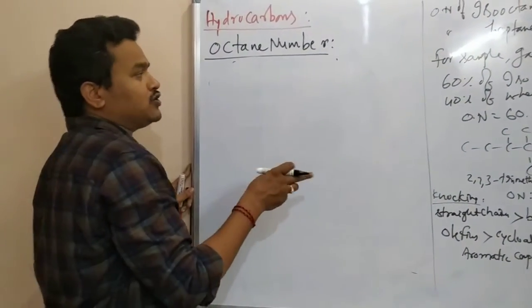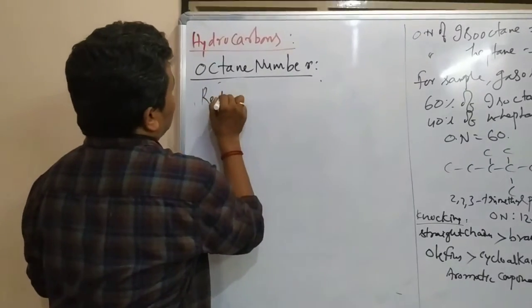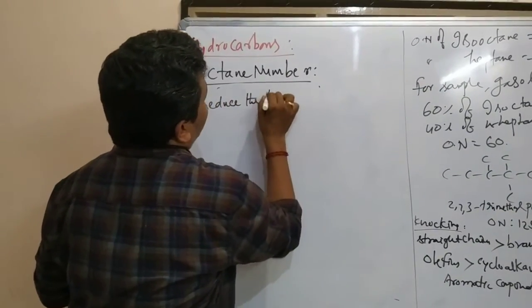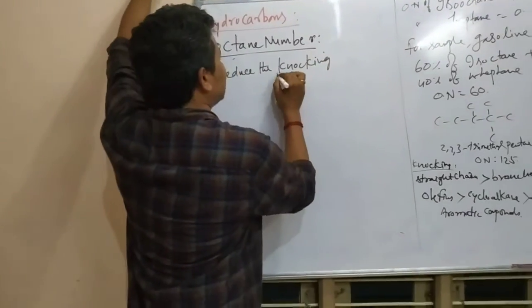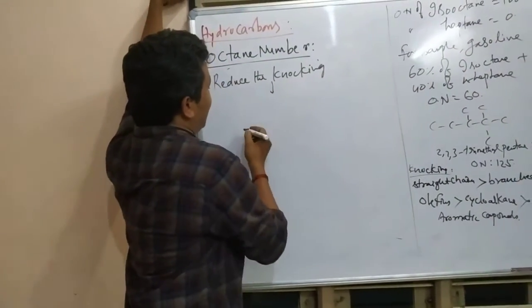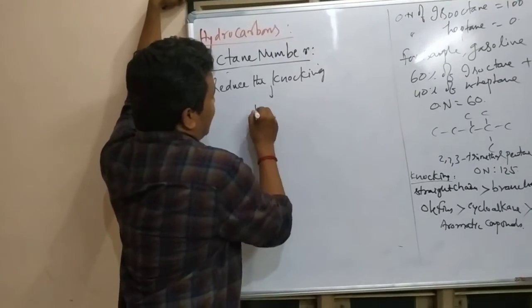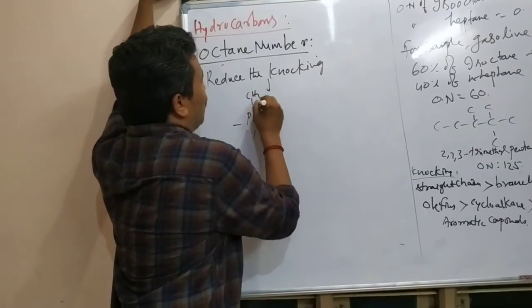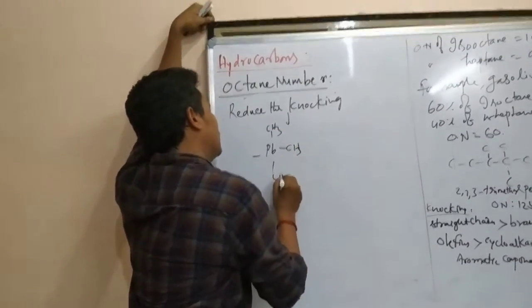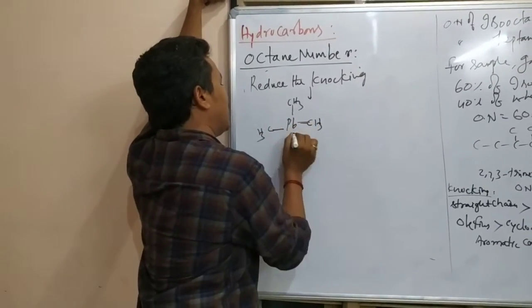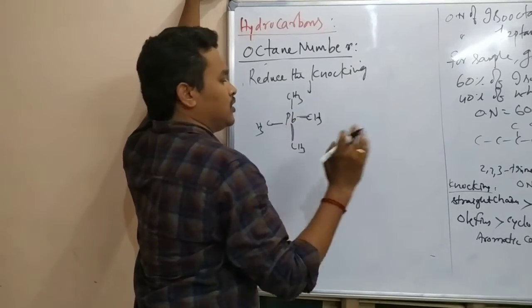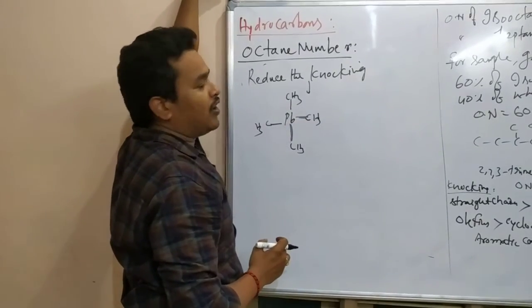To reduce the knocking, we add species like tetramethyl lead. Lead with four methyl groups. Tetramethyl lead was used previously, added to reduce the knocking in the engine.